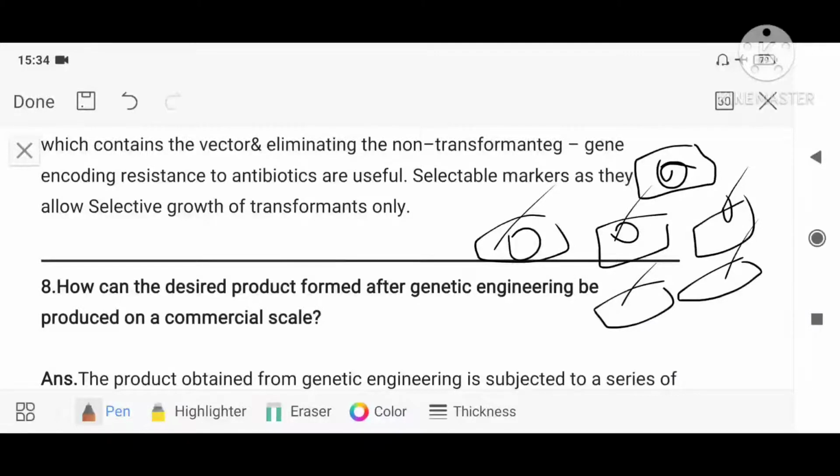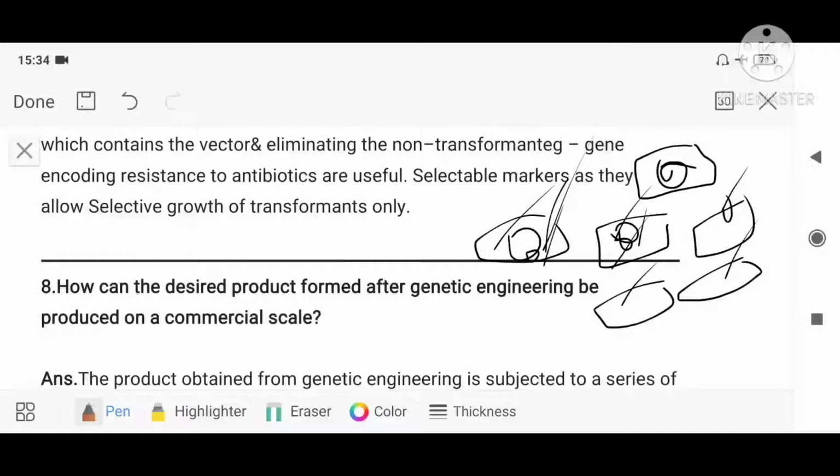For that, what do we need? We need some markers so that I can identify whether the foreign DNA is present in this bacteria or not. For that we are using the selectable markers in the plasmids, isn't it? So what are the selectable markers we have learned? We have learned two. One is the antibiotic resistance marker, isn't it? Tetracycline resistance or ampicillin resistance. So that is one process.